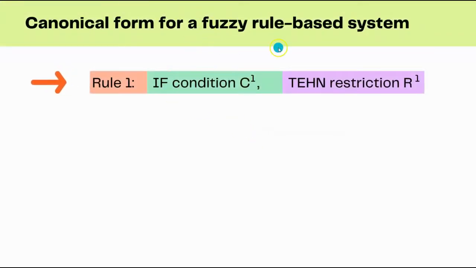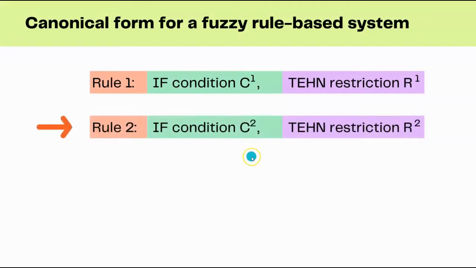The canonical form for a fuzzy rule-based system is given below. Suppose various rules can be implied in the fuzzy implication. For example, we can go with a sequence. Rule 1 starts with: if condition C1, then restriction R1. Rule 2 will be: if condition C2, then restriction R2.